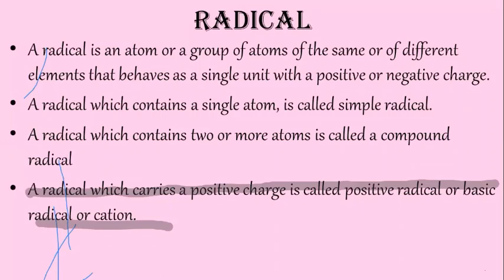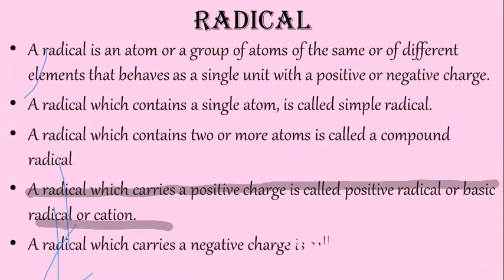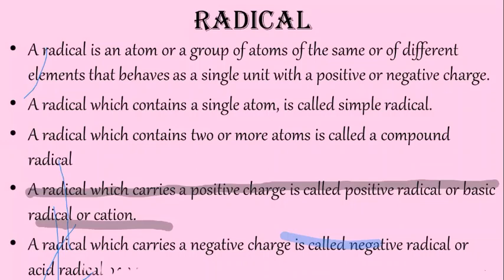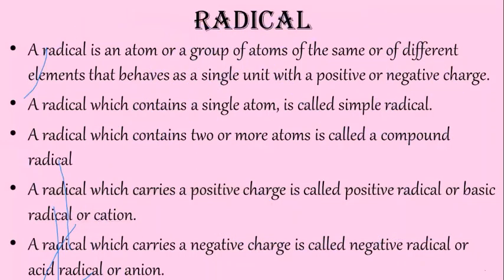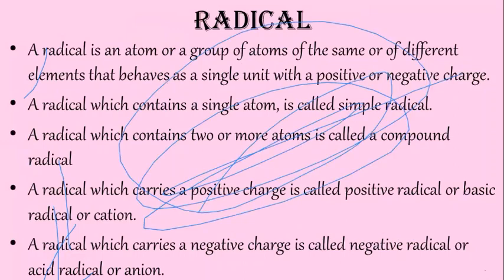Then a radical which carries a negative charge is called a negative radical or acid radical or anion, like SO4 2 minus, CO3 2 minus, etc. Is that clear?